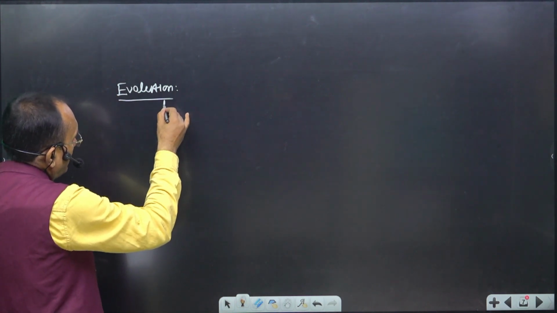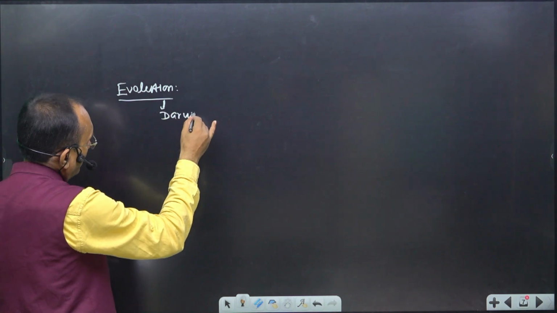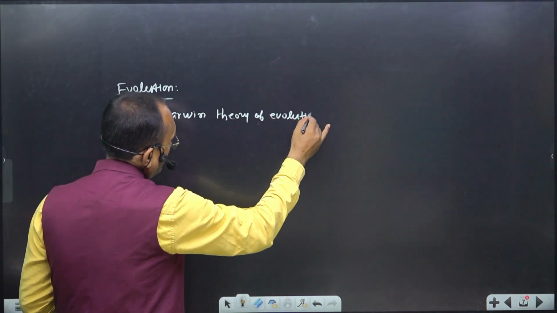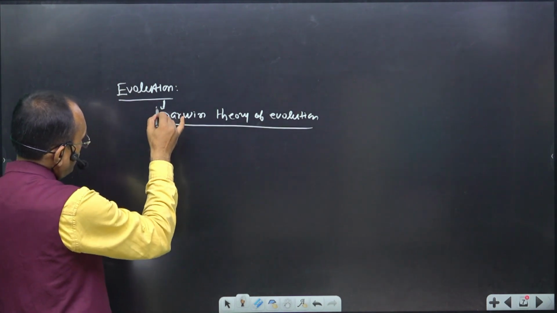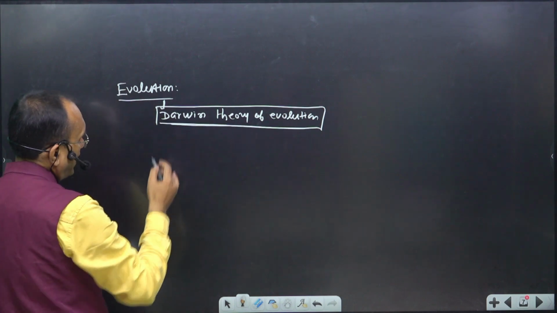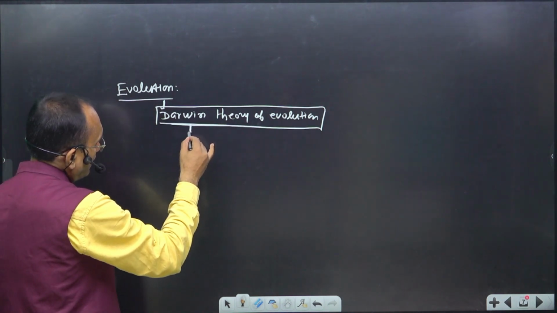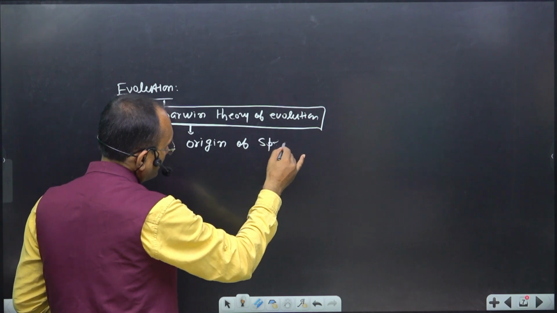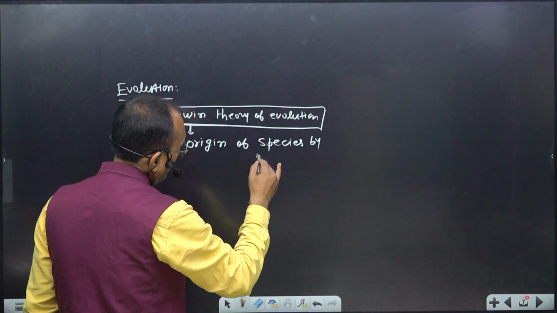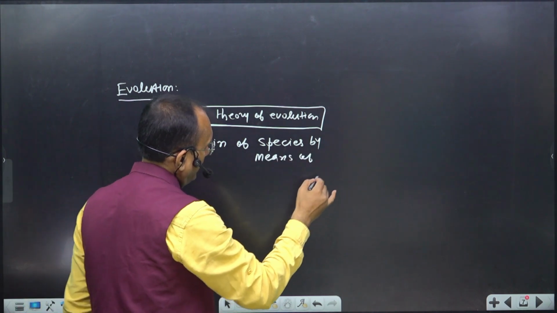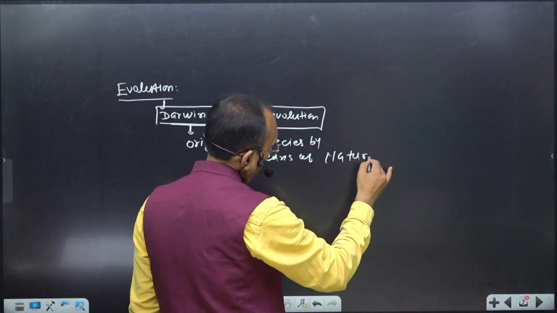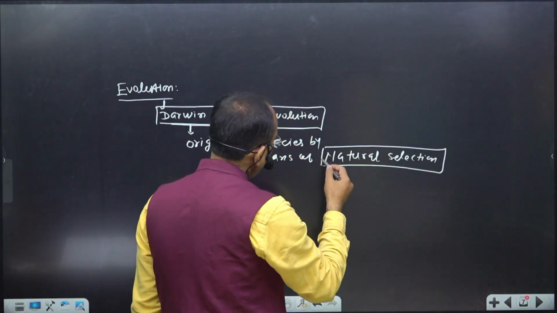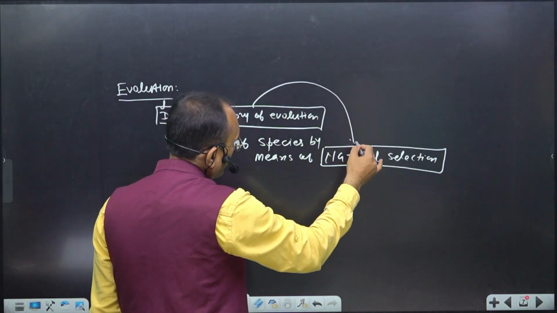Then you should explain Darwin's theory of evolution, which was proposed by Charles Darwin in his famous work Origin of Species by means of natural selection, and therefore this theory is also known as the theory of natural selection.